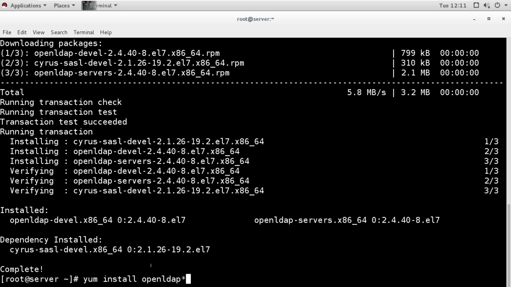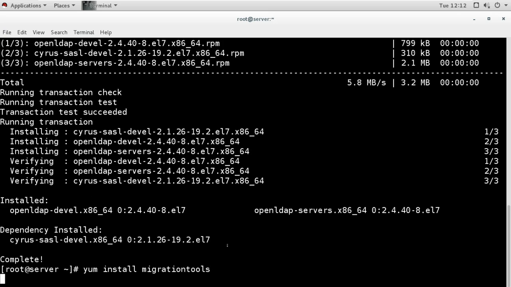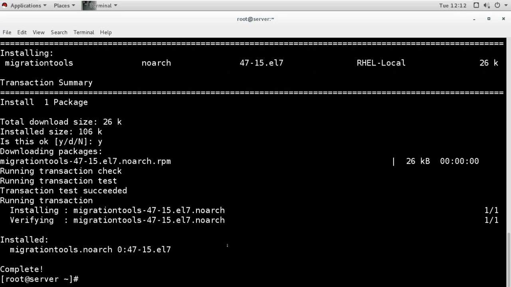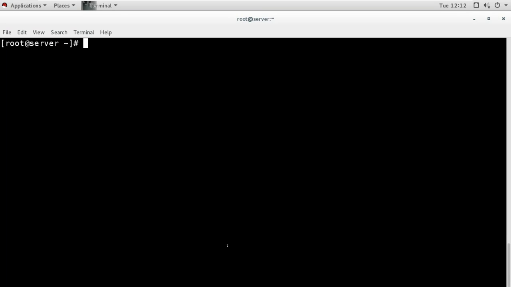Okay, one more package I forgot, and that is migration tools. So I have to install this one also. Okay, now all the required packages are available. We have installed it, and now we are ready to configure the LDAP server.